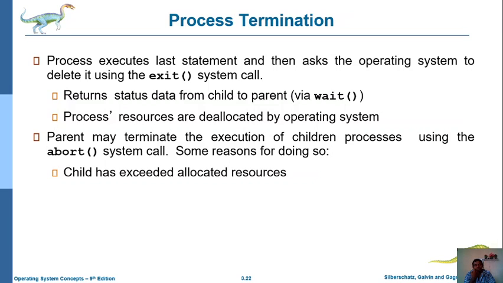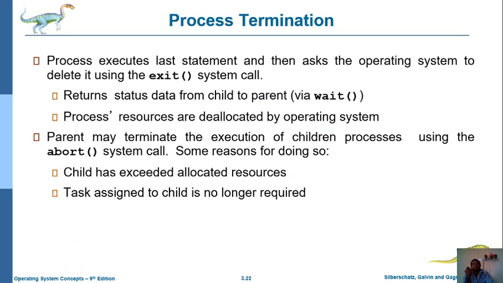That means, for example, the parent node allocated 5 resources, but to complete its execution the child requires more than 5. In that situation we can abort that particular process. Another situation is when we have assigned some specific task to the child node, but that task is not available for a long time. In that situation we can abort that process.